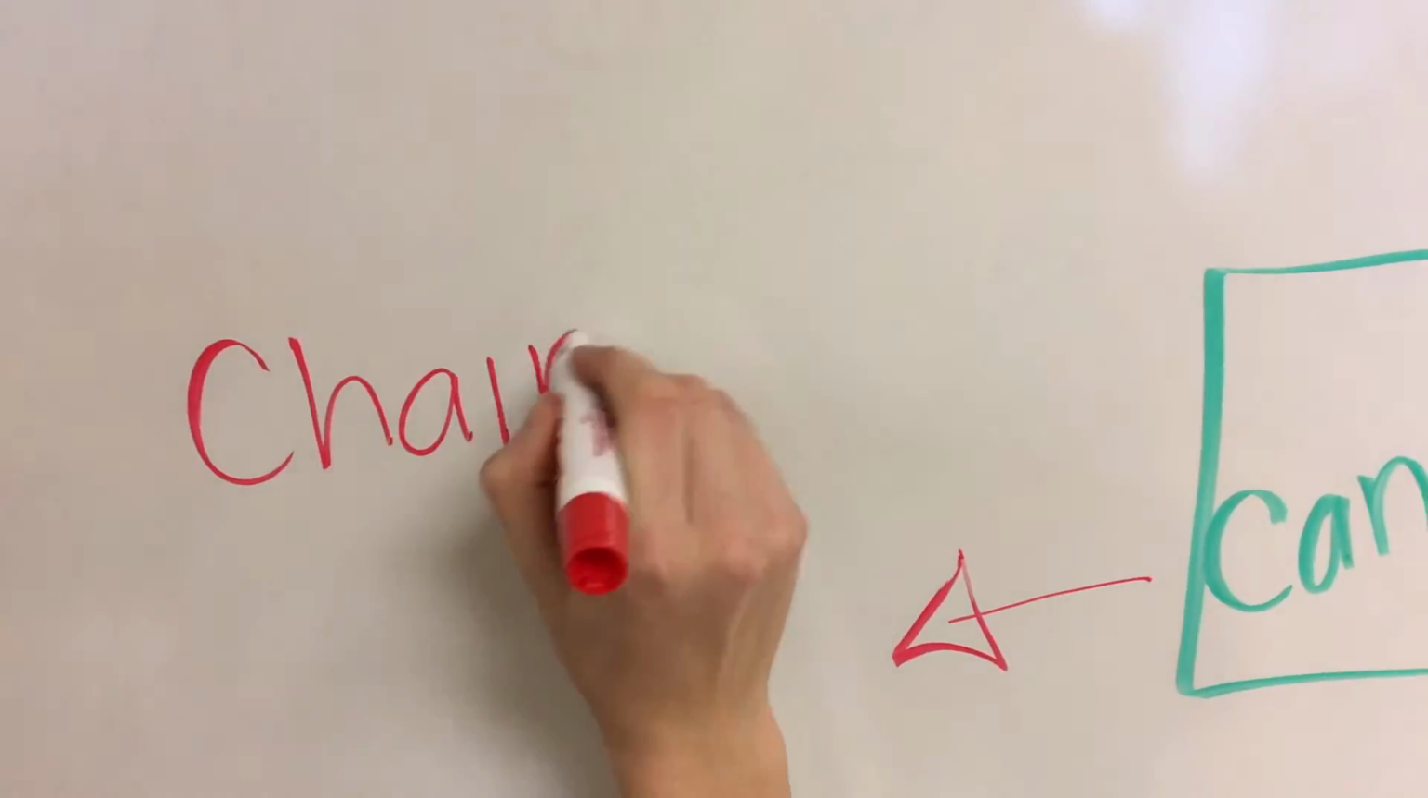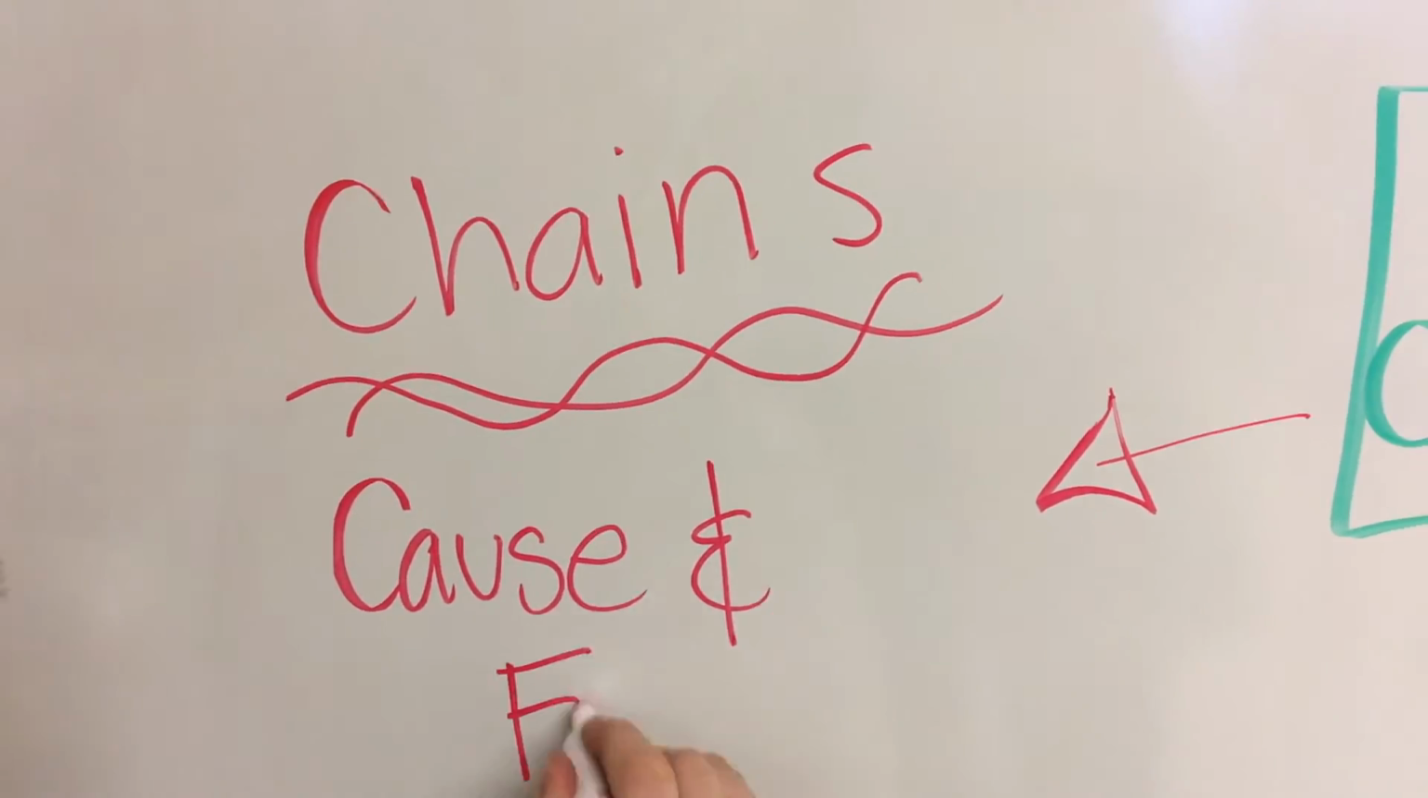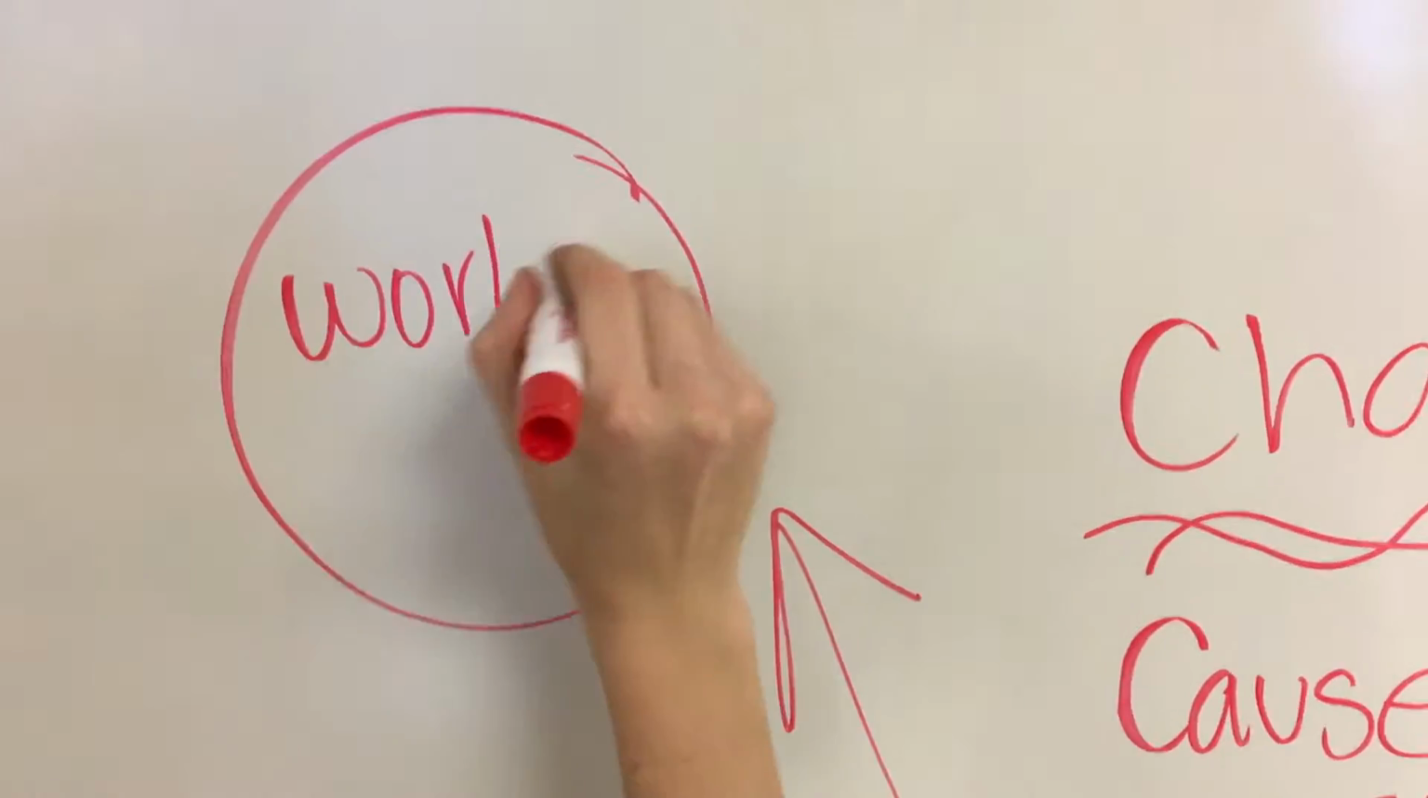All of these points were a chain reaction of cause and effects. All of these major events in our Canadian history eventually influenced our world and how it is shaped today.